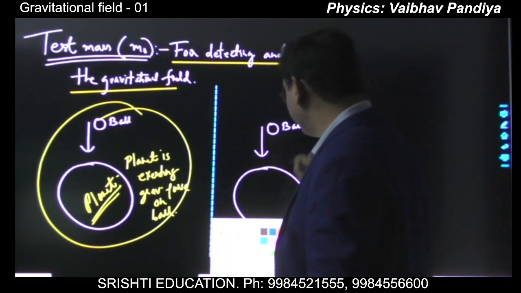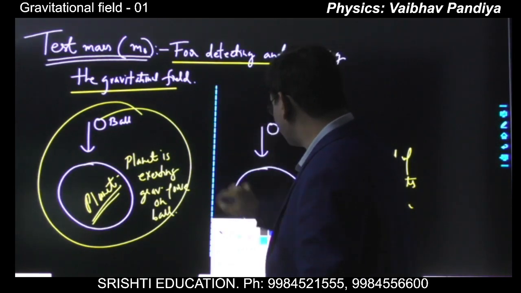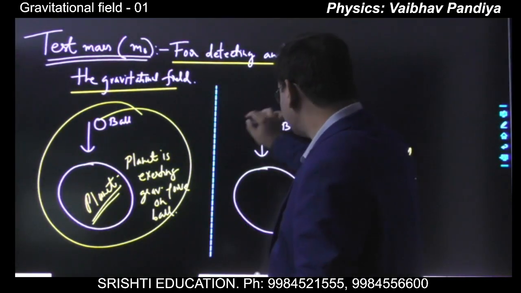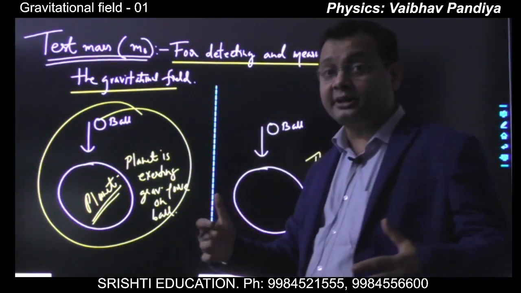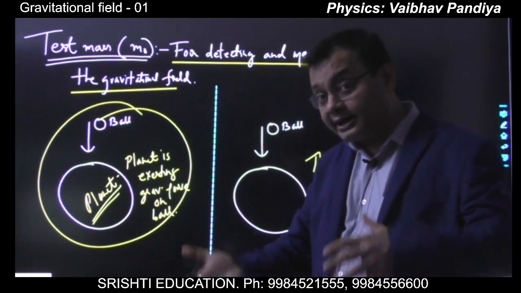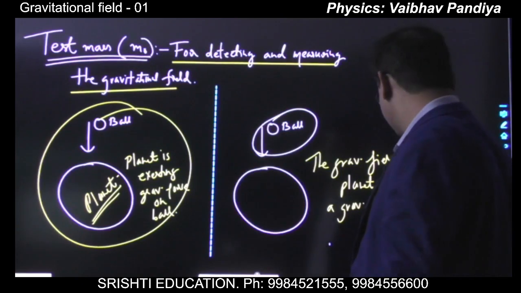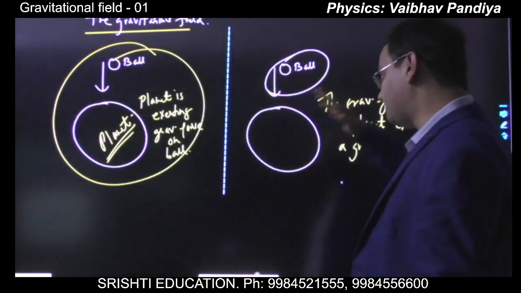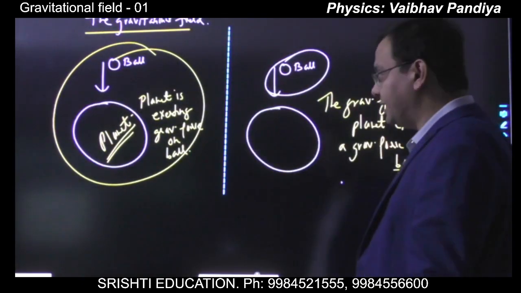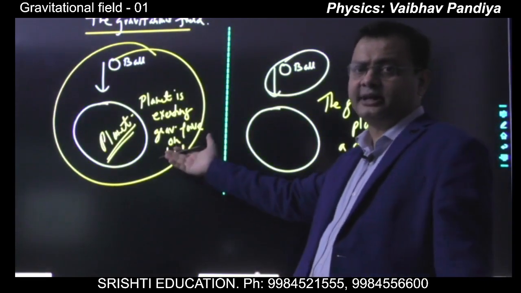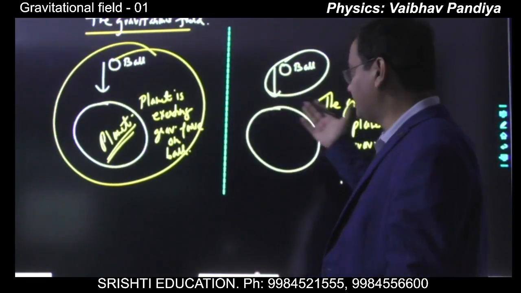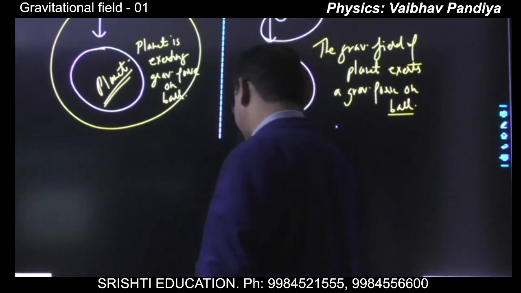And in this case you are saying the planet is creating some region of influence. The planet is modifying the space around itself, setting up a gravitational field, and then that gravitational field would be exerting the gravitational force on the ball. Both explanations are equivalent. The difference is that here you are explaining it with the action at a distance theory, and here you are explaining it with the field theory.